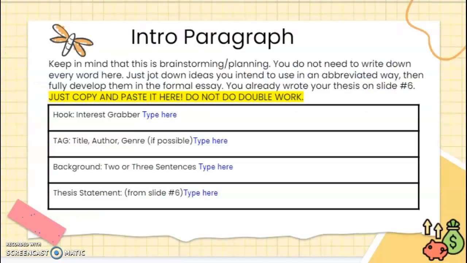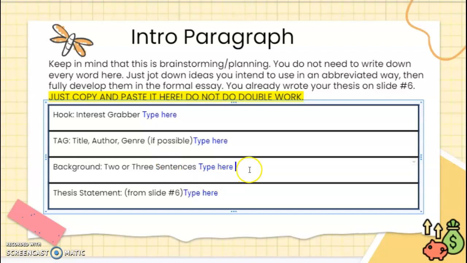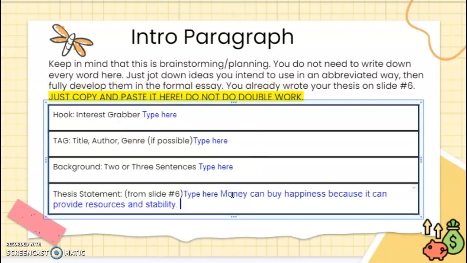Okay. Let's keep going. So, slide 7. Now, you're going to put your introduction paragraph together. You're actually going to create your own hook right here. You're going to create your own tag, title, author, genre. Your own background sentences are going to go here, about 2 or 3 of them, about money, about what you learned, and then your thesis statement. Copy and paste it here. Do not do the double work. So, I already did my thesis statement. Bam. Now I just have to work on the rest. Okay? One sentence, or 2 sentences. So these can be 1 sentence. This is 2 sentences. You already did your thesis.